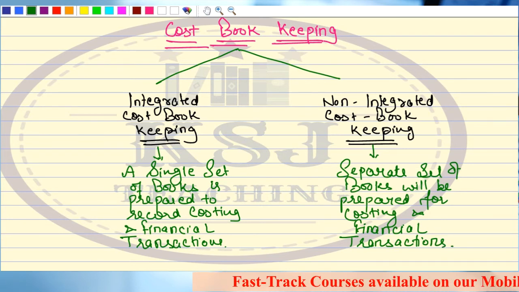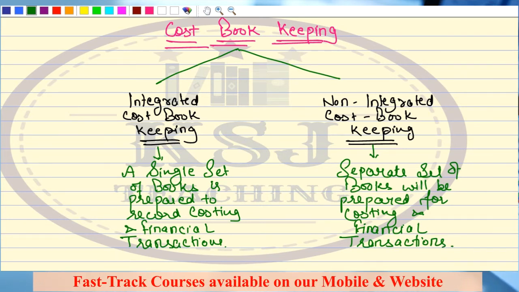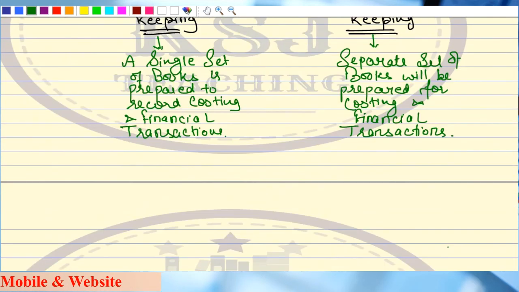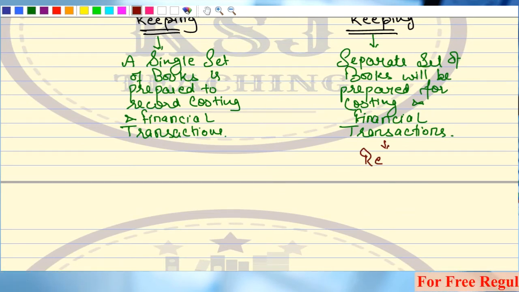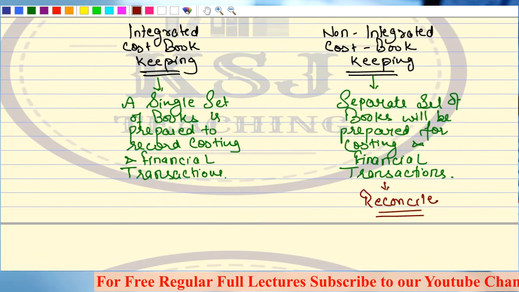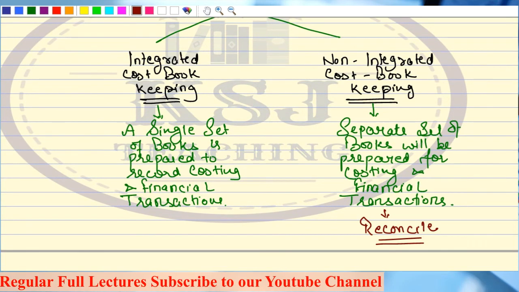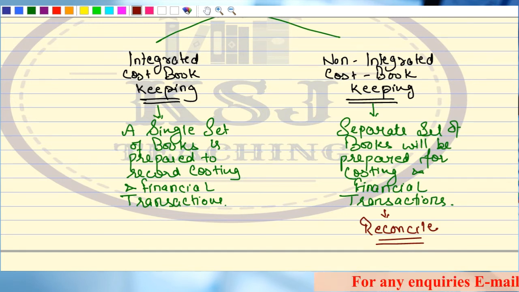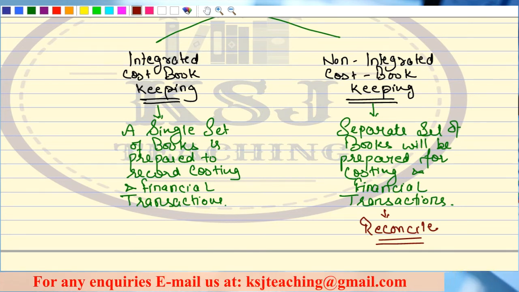So in non-integrated cost bookkeeping, there will be two separate departments. The costing department will prepare their own books and the financial department will prepare their own books. And at the year end, they will reconcile their books, and the financial books will prevail, right? The costing books will have to be adjusted according to the financial books because ultimately all the returns and everything are to be prepared and submitted as per the financial books. Clear? Here the cost will definitely be high, but the accuracy will be more in case of non-integrated cost bookkeeping.